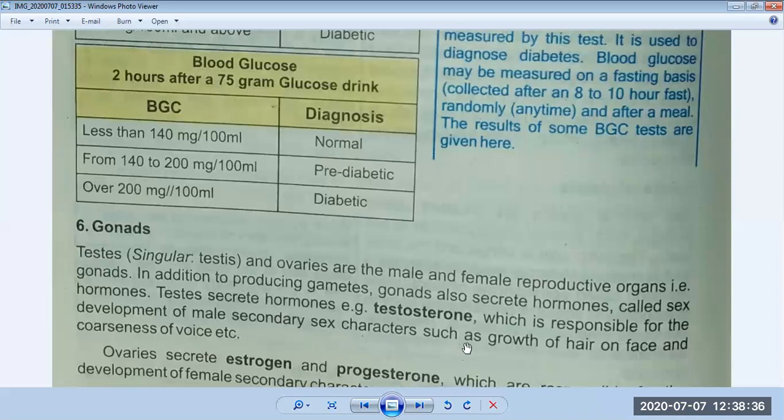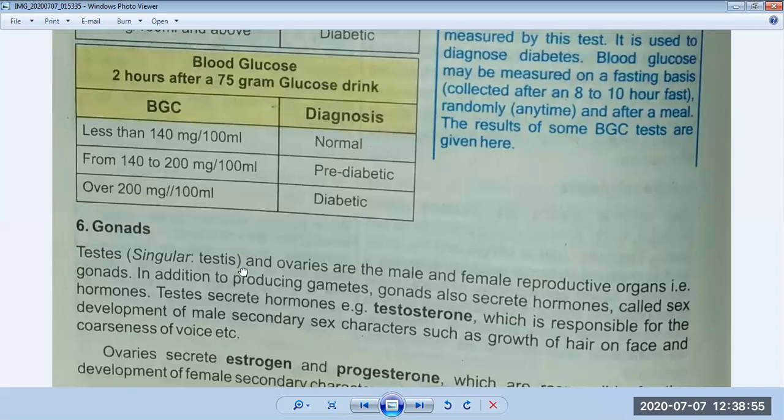Okay, and what are they? The growth of hair on the face and hoarseness. Hoarseness means the growth of the larynx in the neck region. Okay, and the hoarseness of voice, etc.